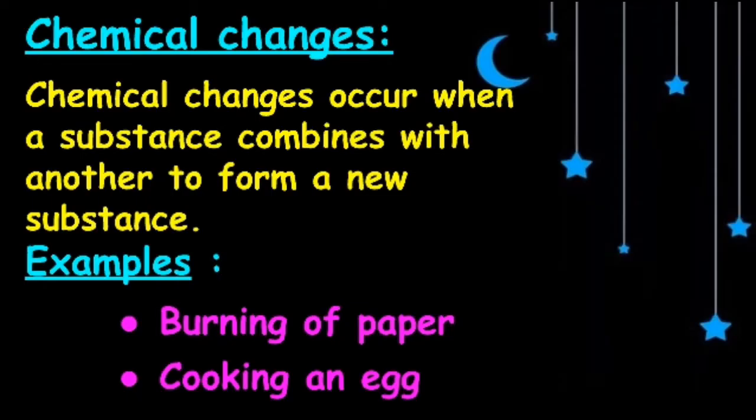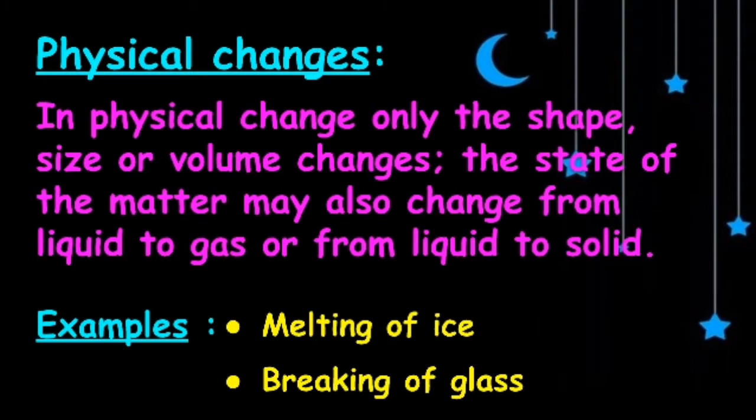And then, what are chemical changes? Chemical changes occur when a substance combines with another to form a new substance. For examples, burning of paper, cooking an egg. And what are physical changes? In physical changes, only the shape, size or volume changes. The state of the matter may also change from liquid to gas or from liquid to solid. For examples, melting of ice and breaking of glass.